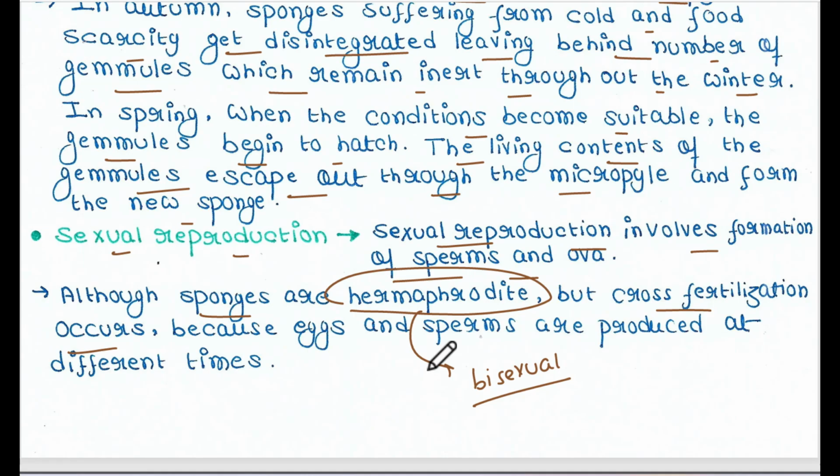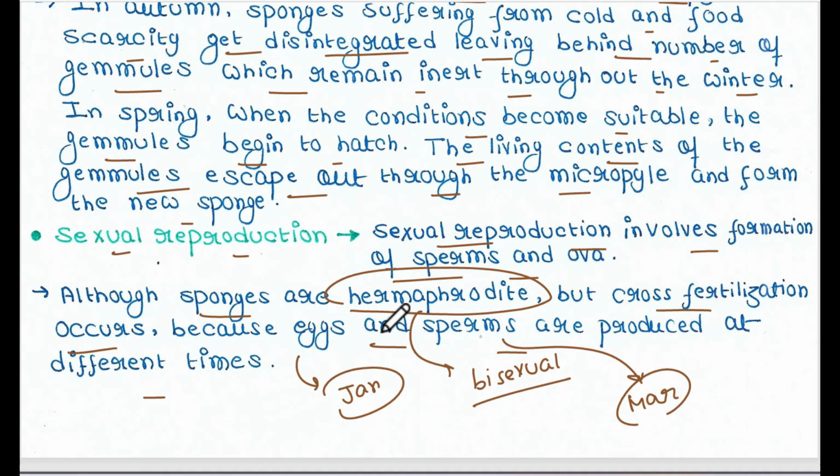Why? Because eggs and sperms are produced at different times. So, for example, if eggs are produced in January, the sperms will be produced in March. This is just an example, right? So please don't take it seriously. It's just an example. So for that, self-fertilization is not possible.